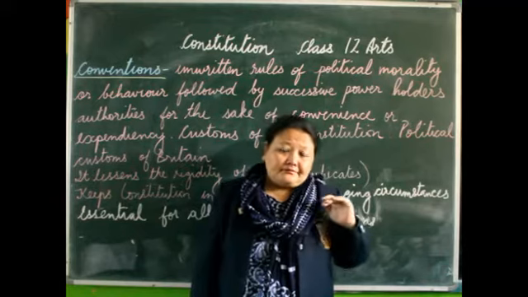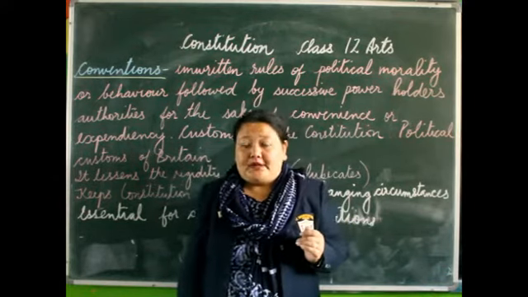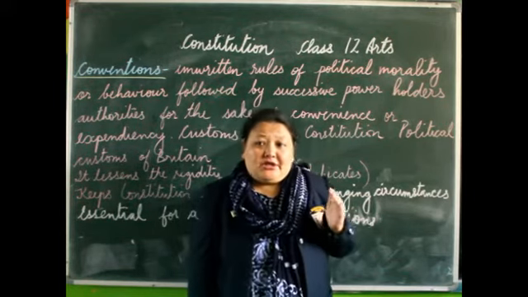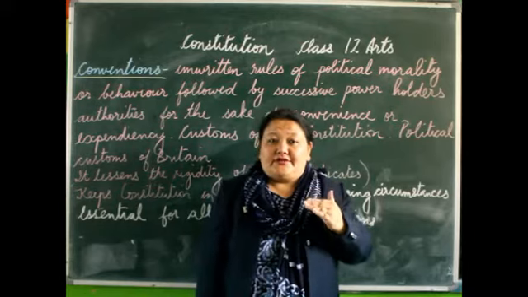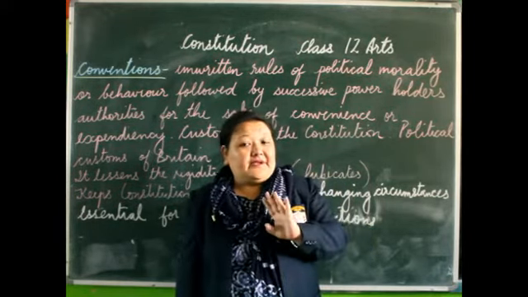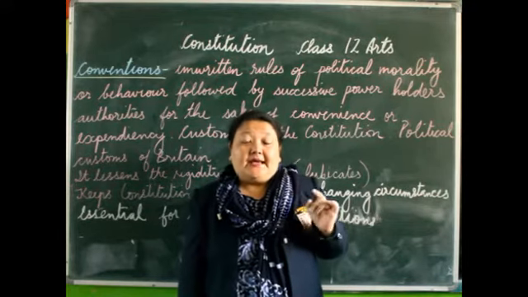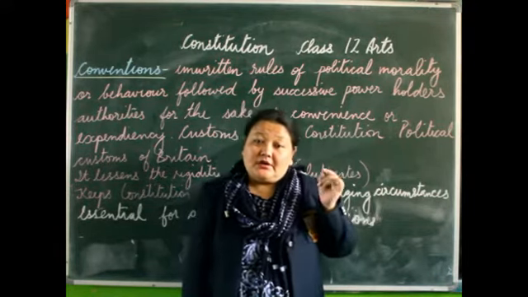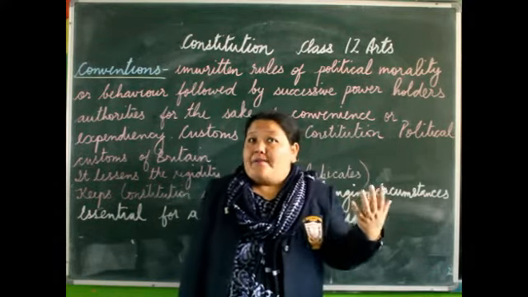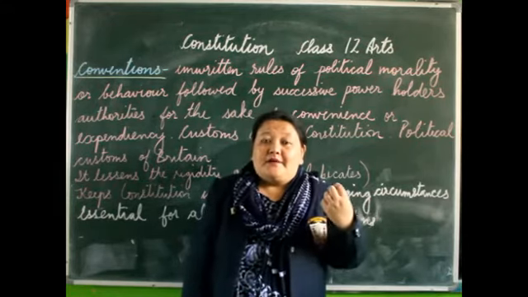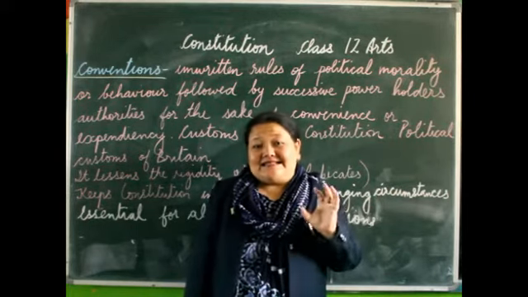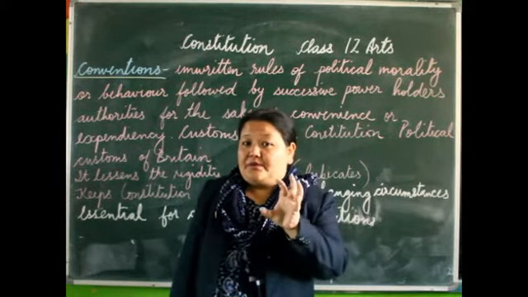Okay, now let's have a look at the USA. The USA has a written constitution. That means most of the rules and regulations are written down in the form of a book. Once it is written, it becomes very difficult to bring about changes, very difficult to bring about alteration. Even though there are methods by which an amendment can be brought about, the methods are very rigid. It's very difficult. You need a special majority to bring about changes.